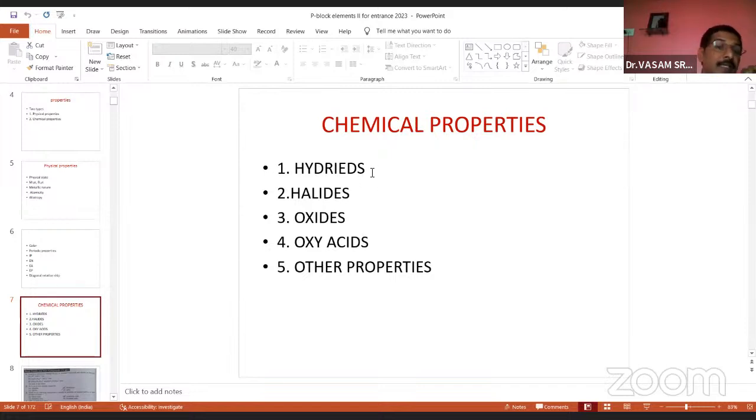Structural information is important here: hydride structures, hybridization, lone pairs and bond pairs, oxidation state. Then halides structural information, oxides structural information, and oxyacids structural information. Very, very important from the examination point of view.